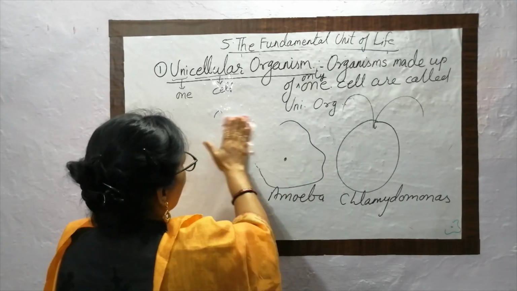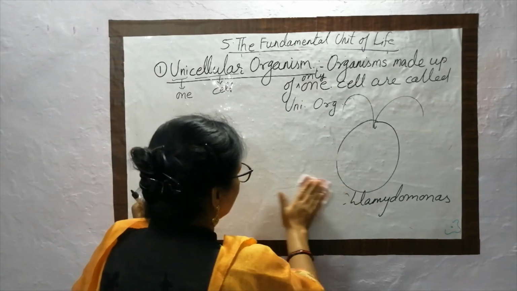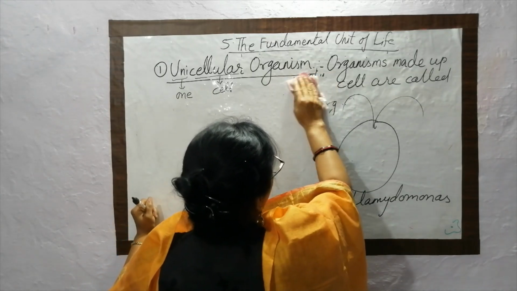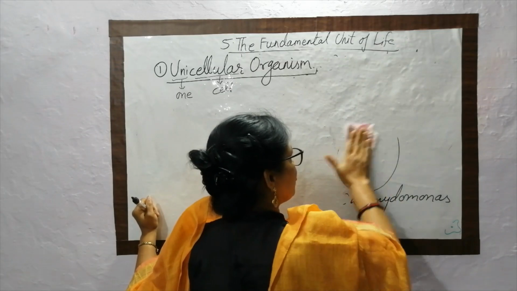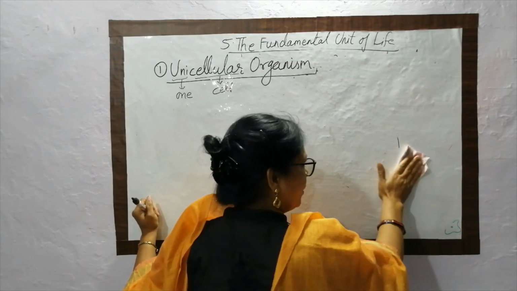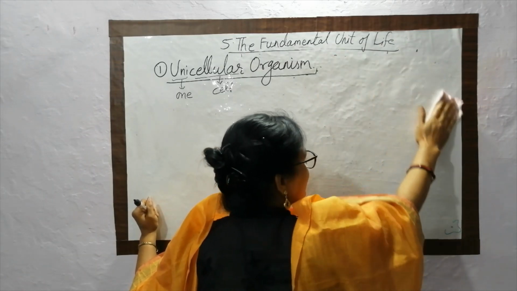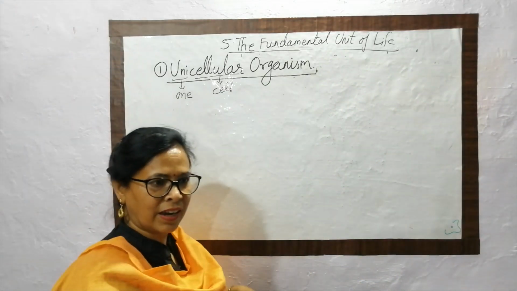And what happens if the number of cells increases? Look at your body. What is the number of cells present in the body? A large number of cells is present in the body. And are all the cells the same in structure and function?